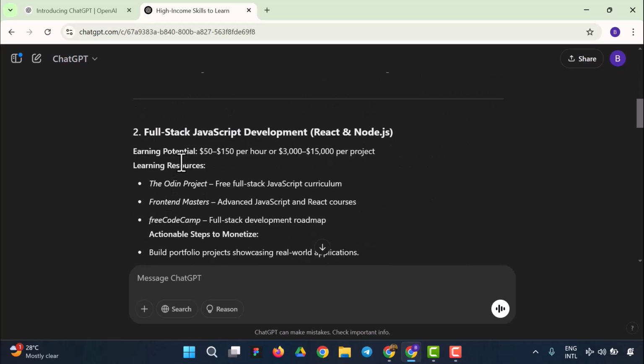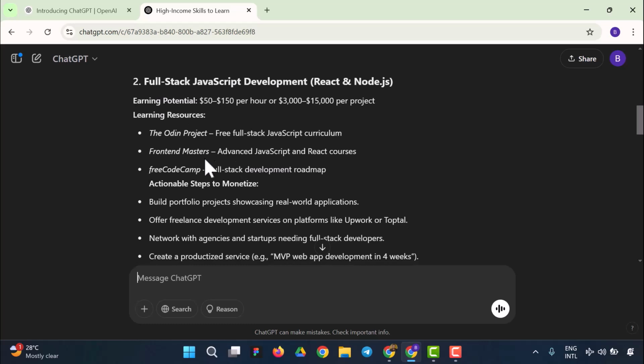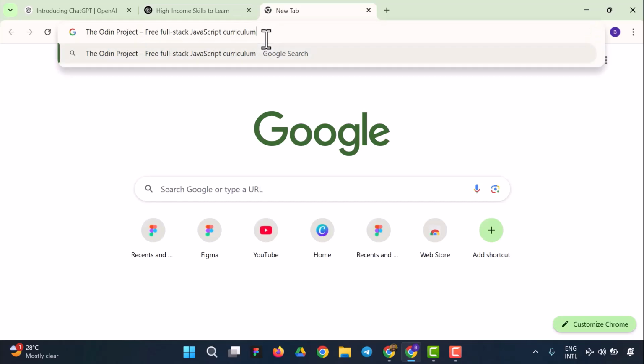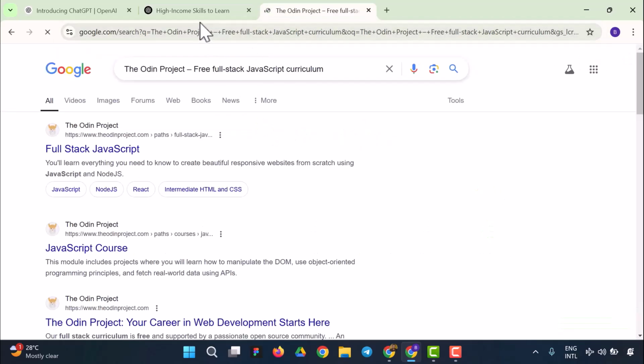And another skill here, it says full stack JavaScript development, React and Node.js. The earning potential is between $50 to $150 per hour, and these are the learning resources. You could see there's the Odin Project here. I know of the Odin Project. So all you have to do is look for the Odin Project. Just type The Odin Project on Google and you'll be able to access that.